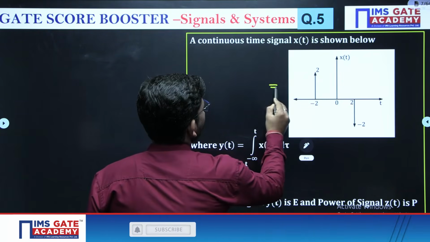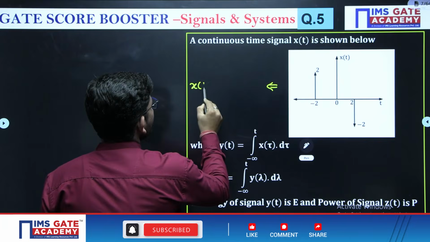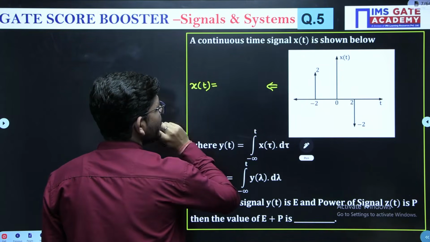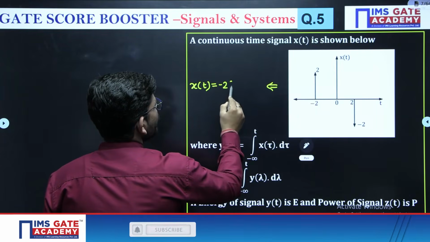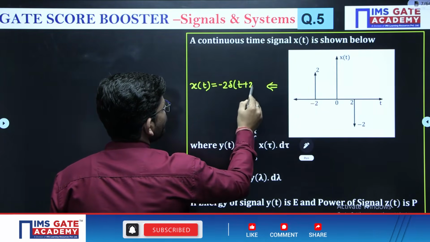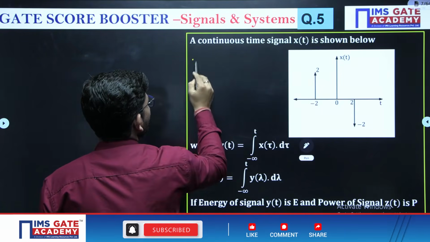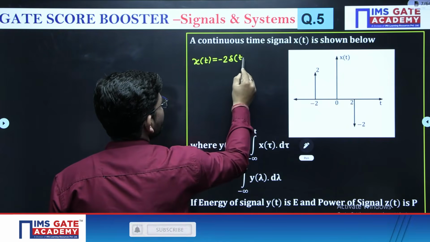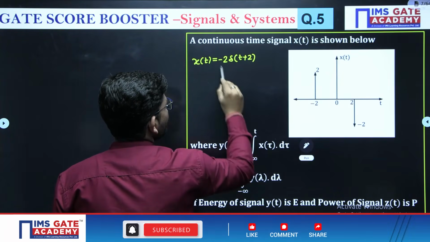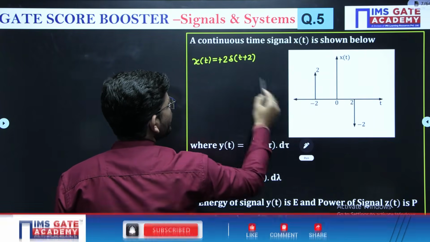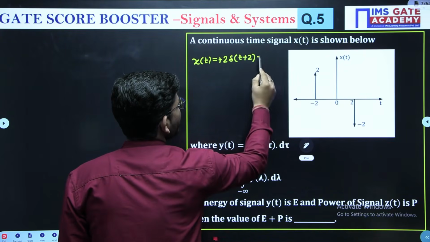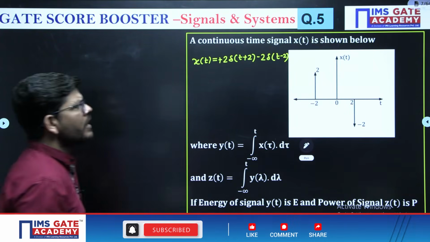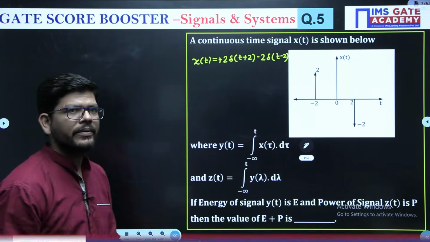So first of all, the given signal x(t) can be written. If I write this signal x(t), it will become x(t) is -2 delta(t plus 2), plus 2 delta(t plus 2), minus 2 delta(t minus 2). Okay, so this is going to be the signal x(t).